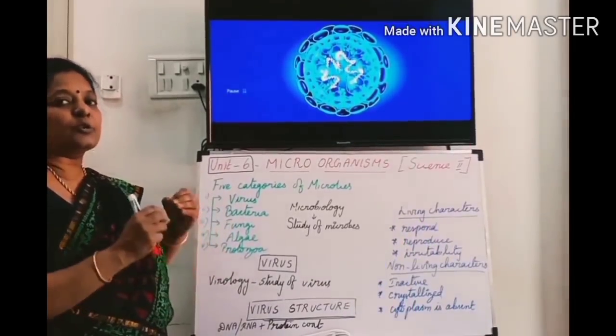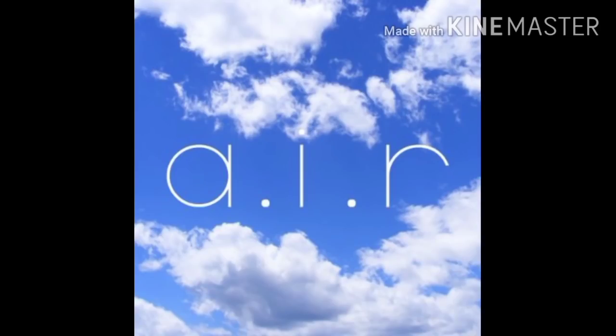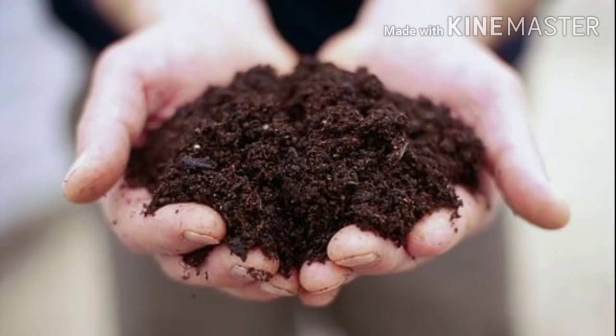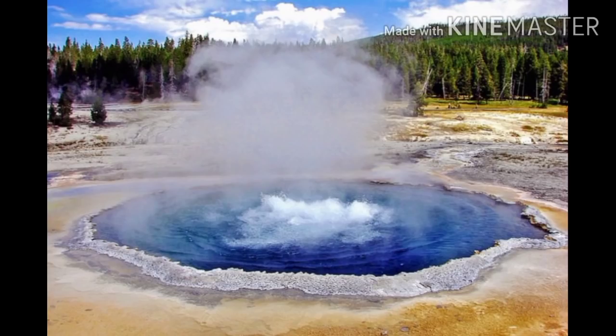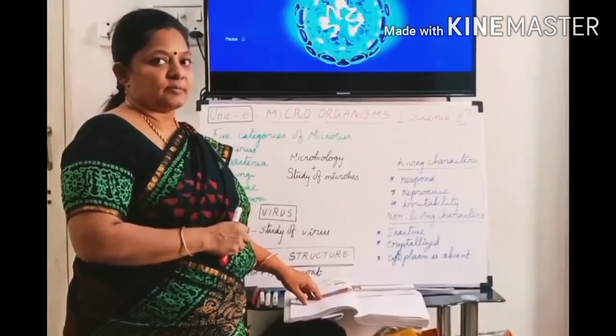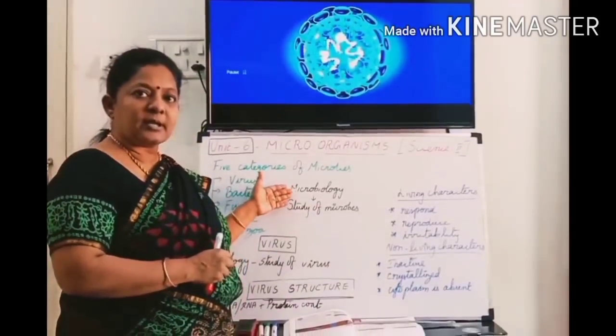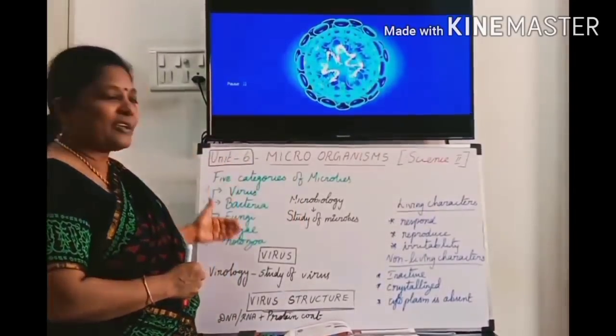Before that, you should know the location of the microorganisms. Microorganisms occur everywhere. They are found in air, water, soil, and even inside our body. Some of them can even survive in extreme adverse conditions like hot springs, deserts, snow, and deep ocean. So, you know what microbiology is, the location of microorganisms, and the 5 categories of microbes.